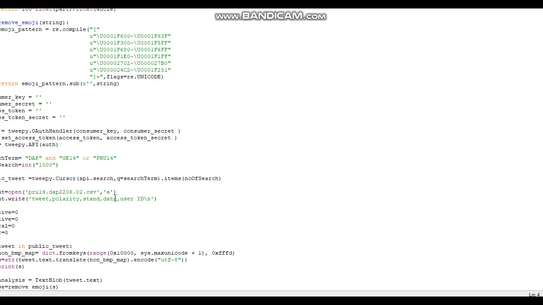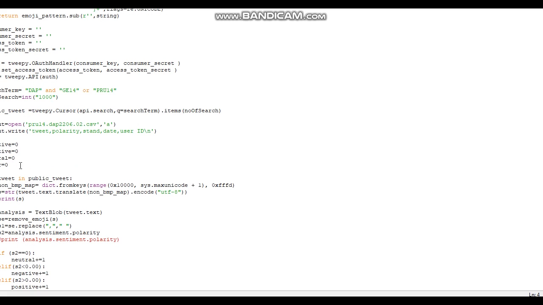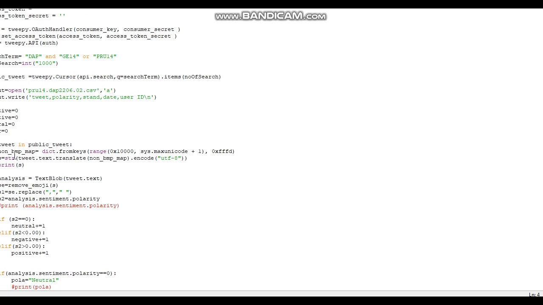It will automatically create the Excel with whatever name you want, like this. Then in the Excel, we create the attributes that we want, and it will generate automatically.